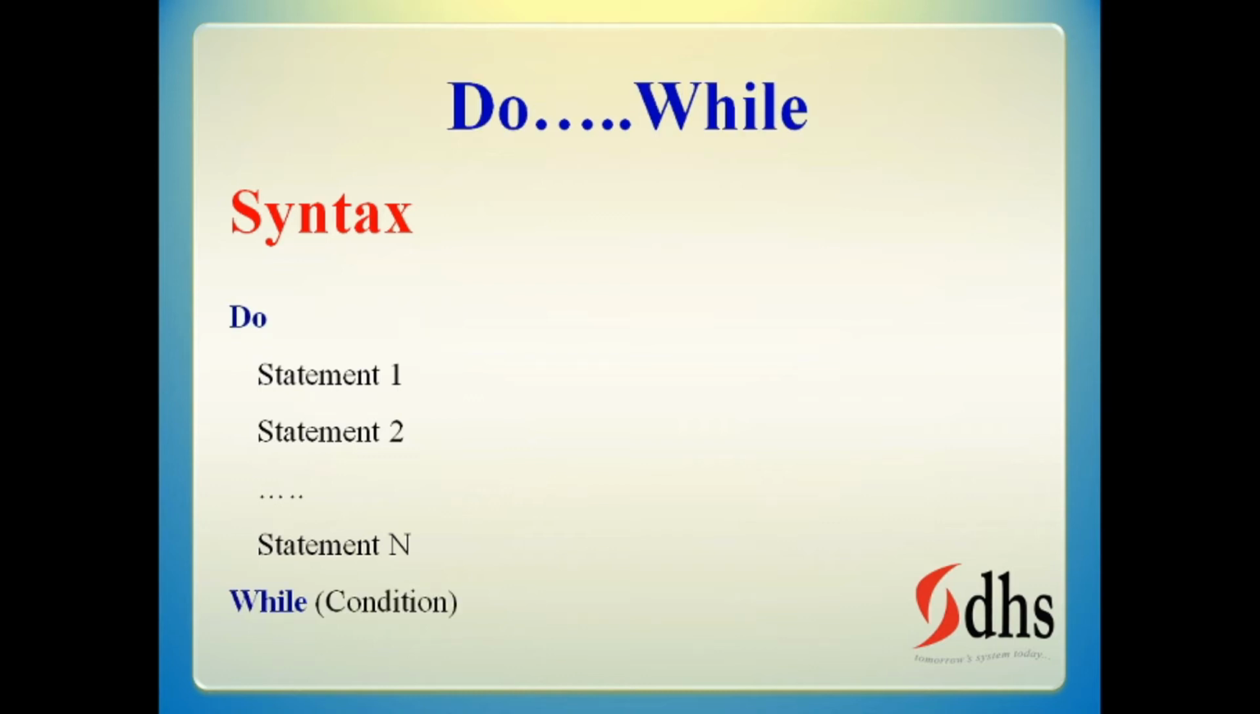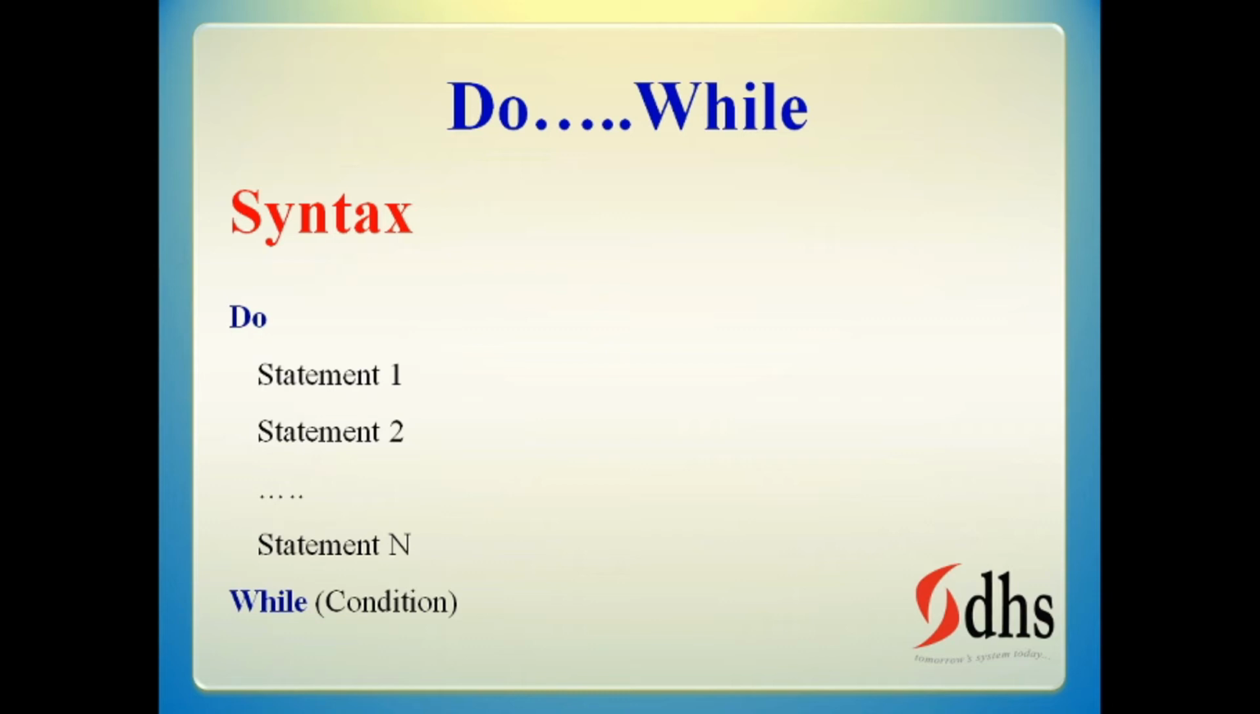Next, do while. Here the statement will be executed first. The do is the starting point of the loop. After that it will execute the statements. When while comes, it will check the condition. If this condition is true, again it will go top to do and execute statement 1, statement 2, statement 3. Again we check the condition, and it will go.